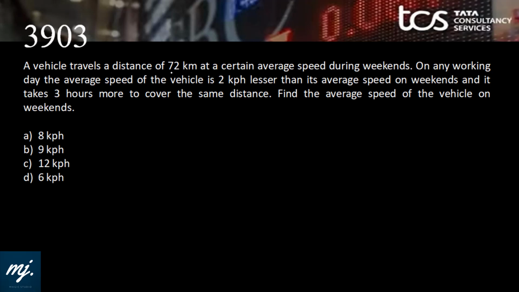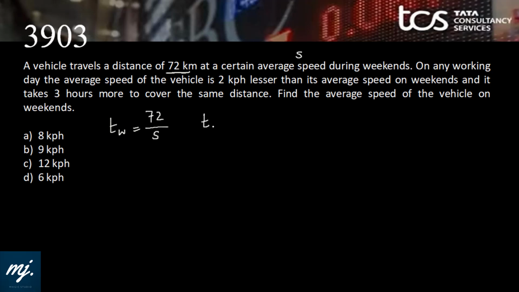A vehicle travels a distance of 72 kilometers at a certain average speed. Let that be S. Then time taken would be 72 by S during weekends. On working days, the average speed of the vehicle is 2 km per hour lesser than its average speed on weekends, and it takes 3 hours more.